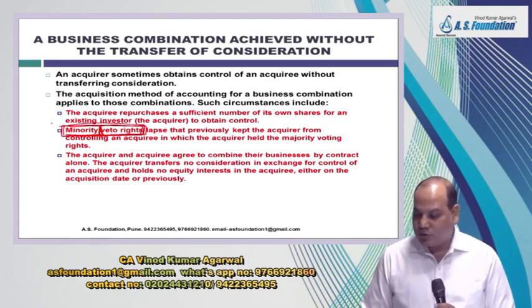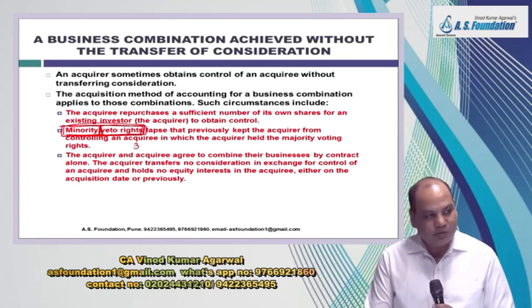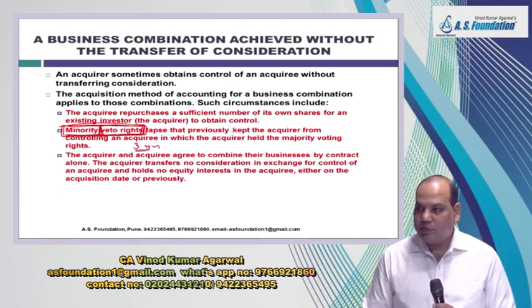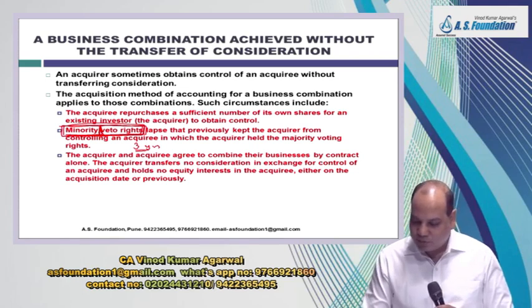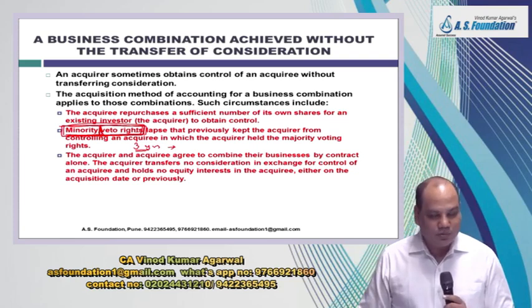Then what do they do in shareholders agreement? They give this veto right for say 3 years. First 3 years I will give you veto right. After that your veto right would lapse and then you vote according to your shareholding percentage. The moment 3 years are over, now you will get the control.